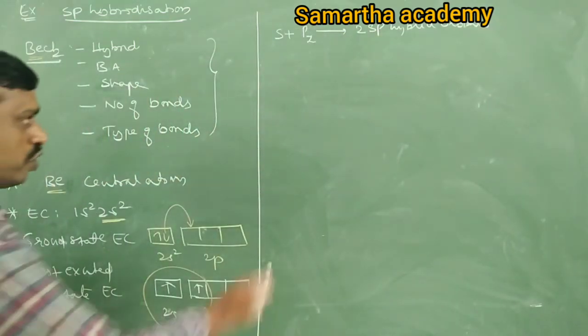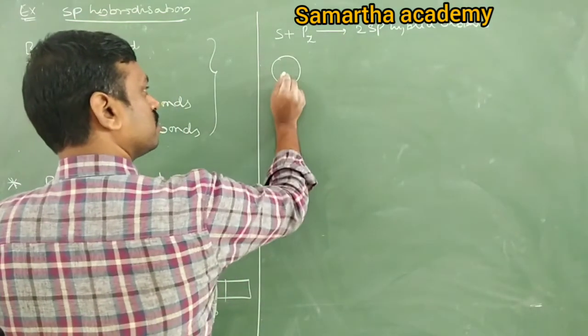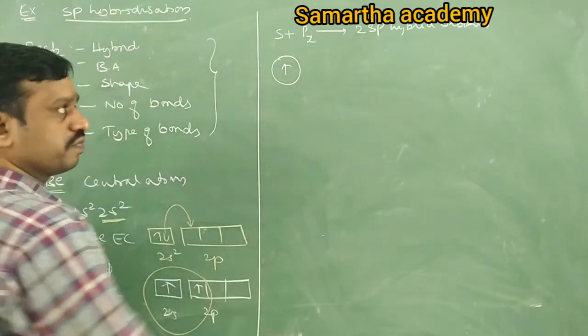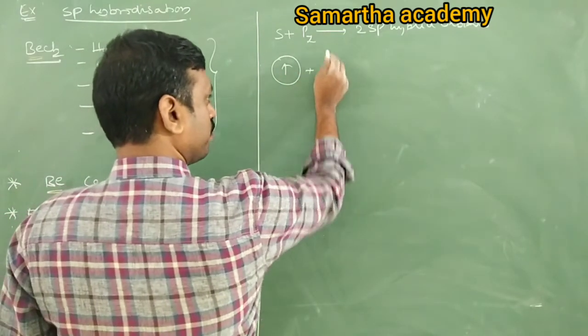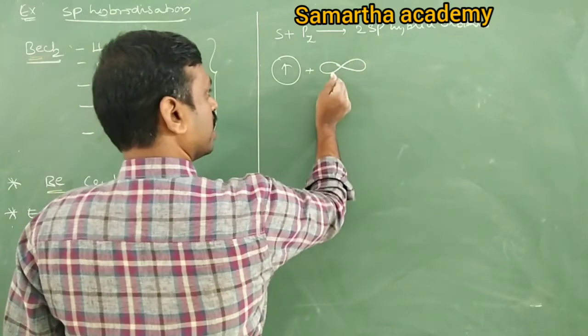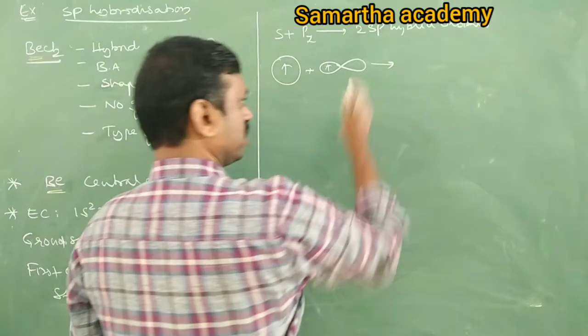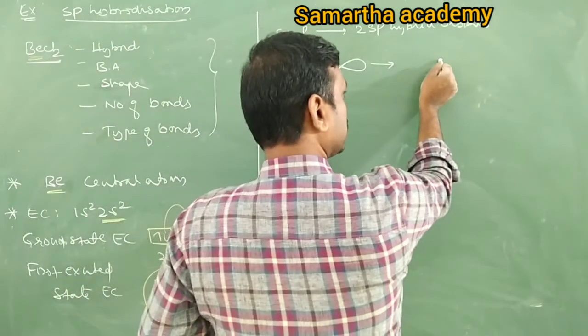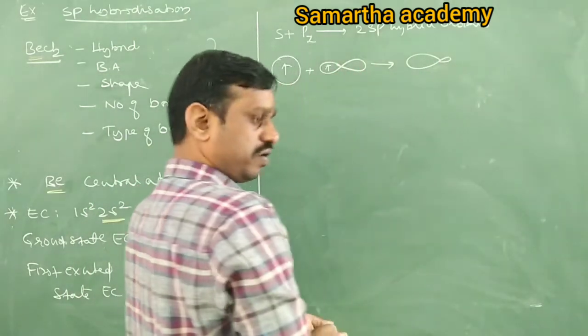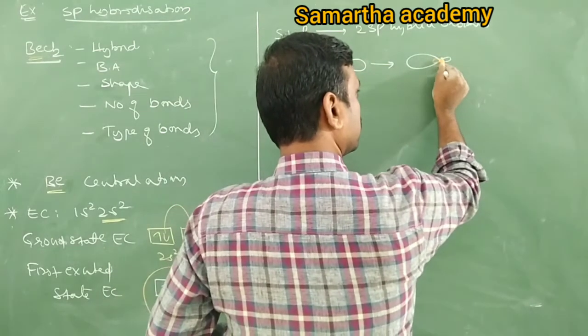What is the shape of the s orbital? Spherical, it has one unpaired electron. What is the shape of the p orbital? Pz, dumbbell, it has one electron. So these two intermix, they form 2 sp. This is 1 sp. One more sp is this.